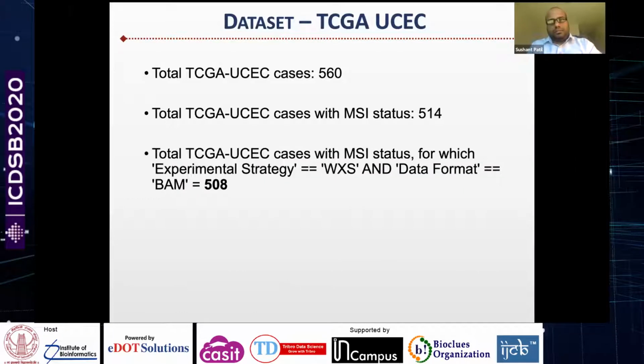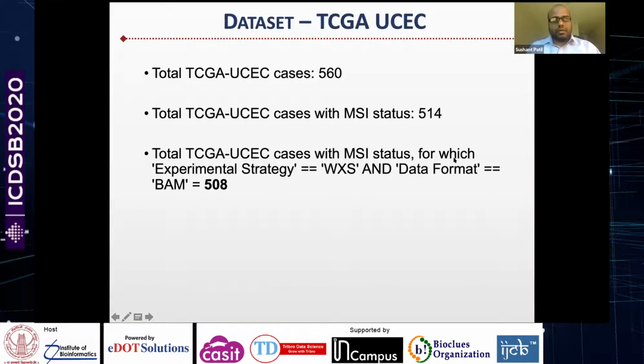So from now on, considering the shortcomings of the already published algorithms for tumor-only NGS-based MSI calling, I will discuss how we developed our algorithm, and later I'll talk about its applications.